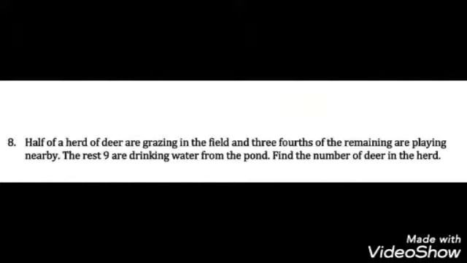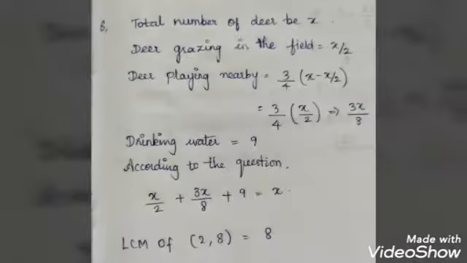In the total, half are grazing in the field. 3/4 of the remaining are playing. So first, total number of deer, we are taking as x. How many are grazing in the field? Half. So x by 2. Next, how many deer are playing nearby? 3/4 of the remaining. So 3/4 means 3 by 4 into (x minus x by 2).